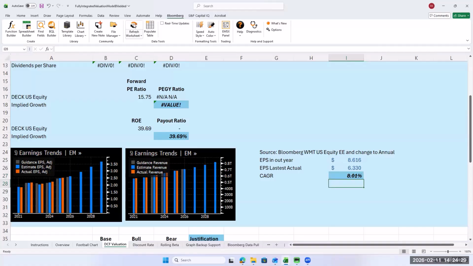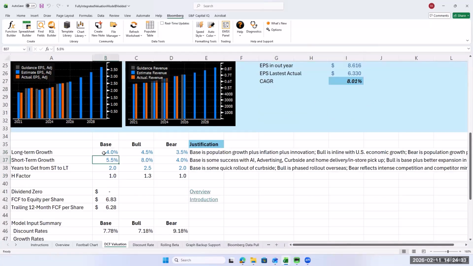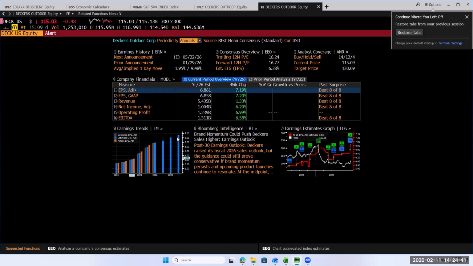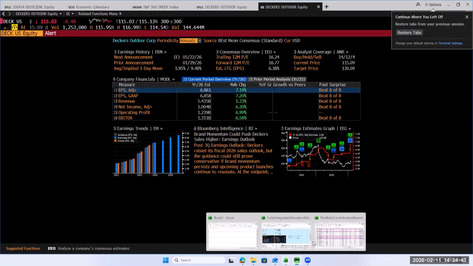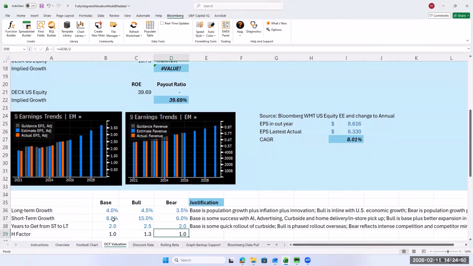And that gives you a growth of 8%. So we'll use that as our base case. The bull case, their growth has been spectacular. If you look back, it's been really spectacular. So you could make an argument for higher growth for this firm. So maybe we do 15, and for the low end, maybe we do 6.